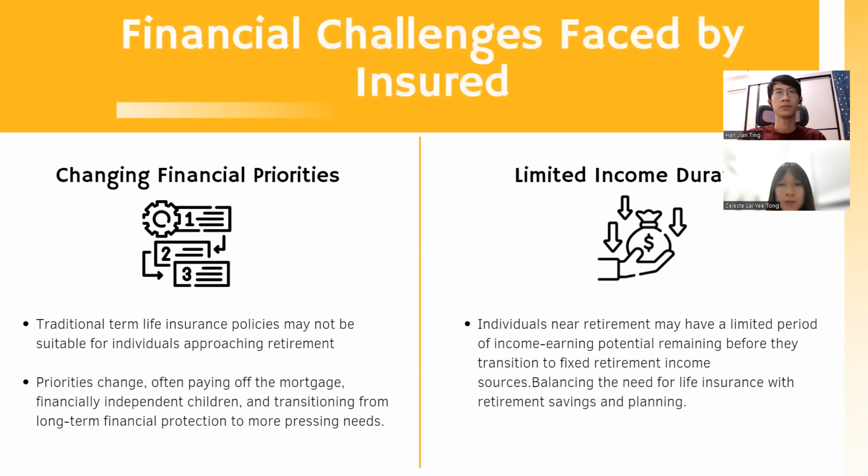First of all, when people get older, they may face changing financial priorities. Hence, the traditional term life insurance policy might not be suitable anymore for individuals. Individuals who are approaching retirement often need to pay off their mortgage, transitioning from long-term financial protection to more pressing needs. Besides that, they are also facing limited income duration. They have a limited period of income earning potential remaining before they transition to fixed retirement income sources. Hence, they need to balance their need for life insurance with retirement income.